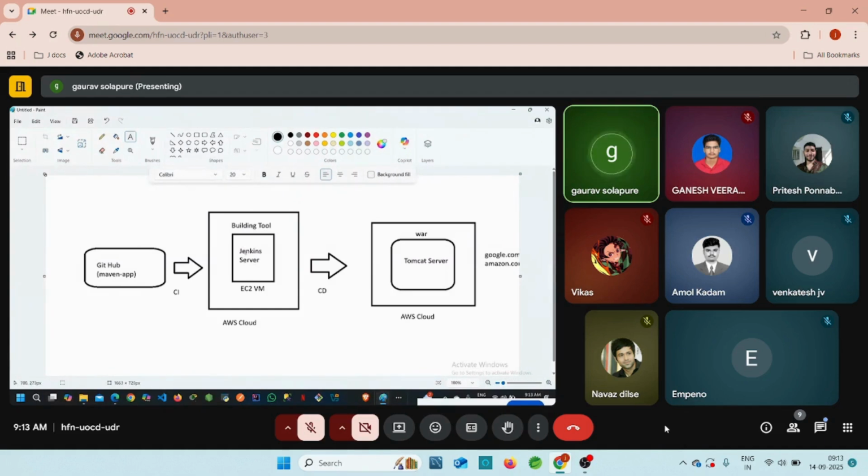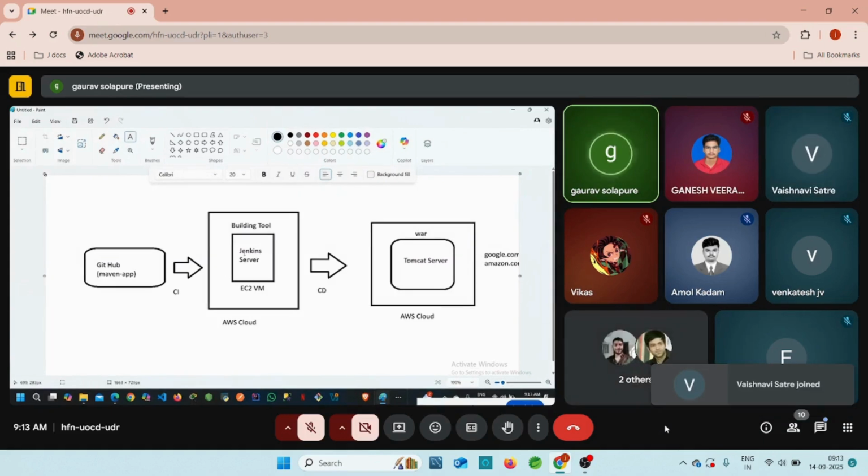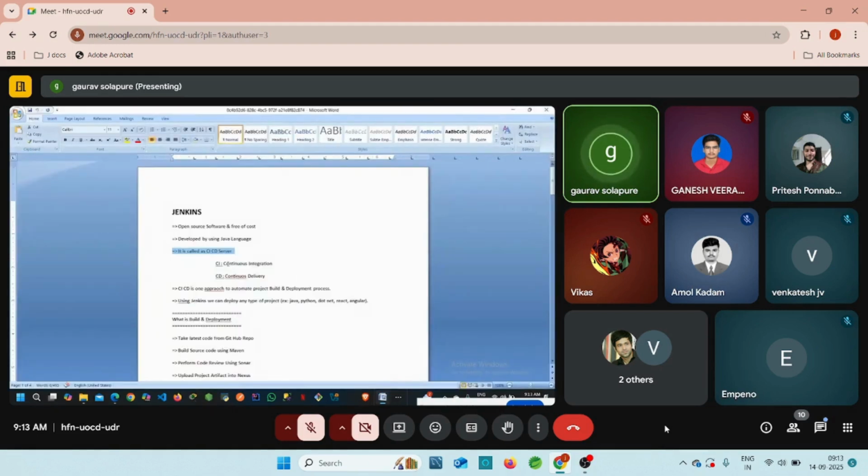Build means whenever you run this code, you will get the jar or war file of your application, because on Tomcat we can deploy only a war or jar file. We cannot deploy this Maven application directly to the Tomcat server. So that's why Jenkins comes into the picture. Jenkins is nothing but continuous integration and continuous delivery. CI/CD is an approach to automate project build and deployment. We cannot do any manual work here.